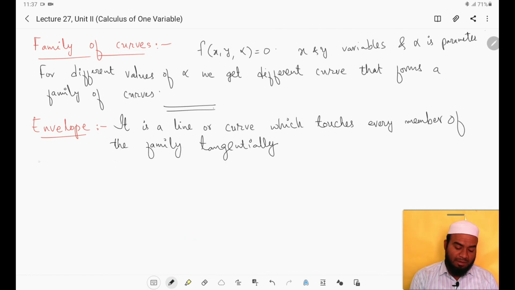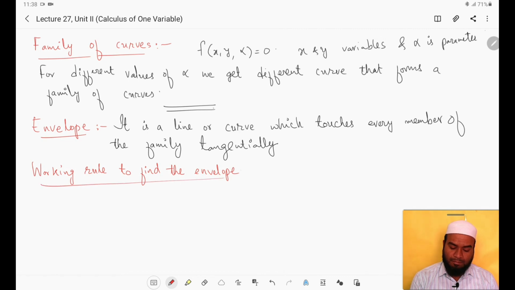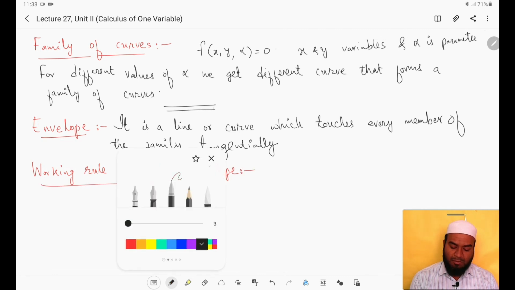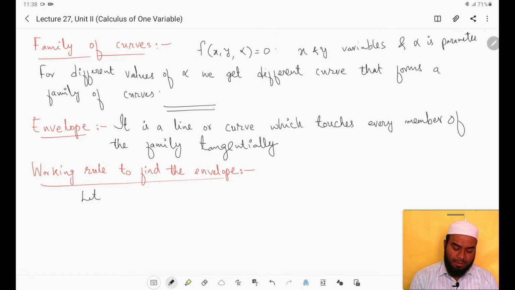Now, how to find the envelope? The working rule to find the envelope: suppose f of x comma y comma alpha equals 0 is given. Consider that as equation 1.